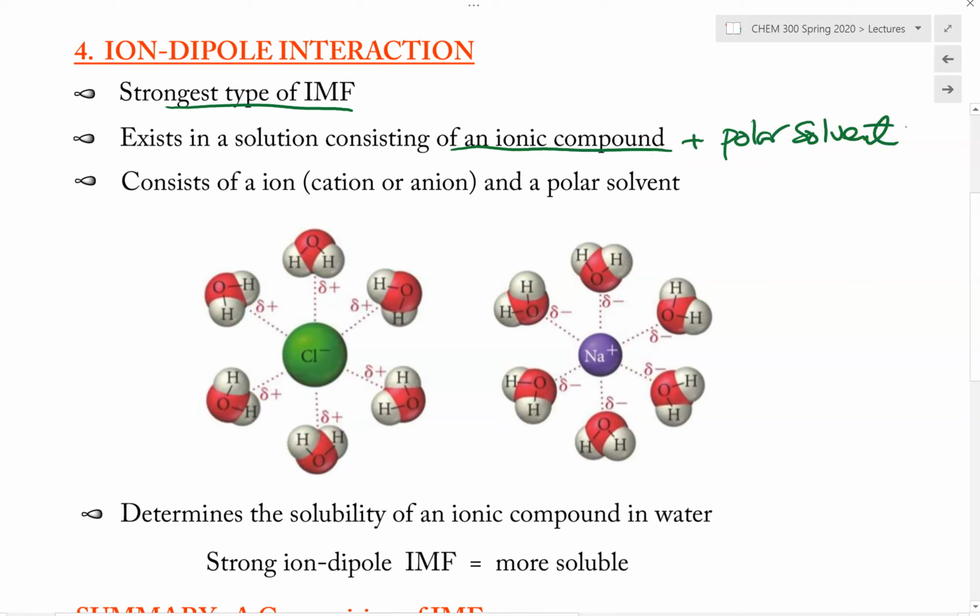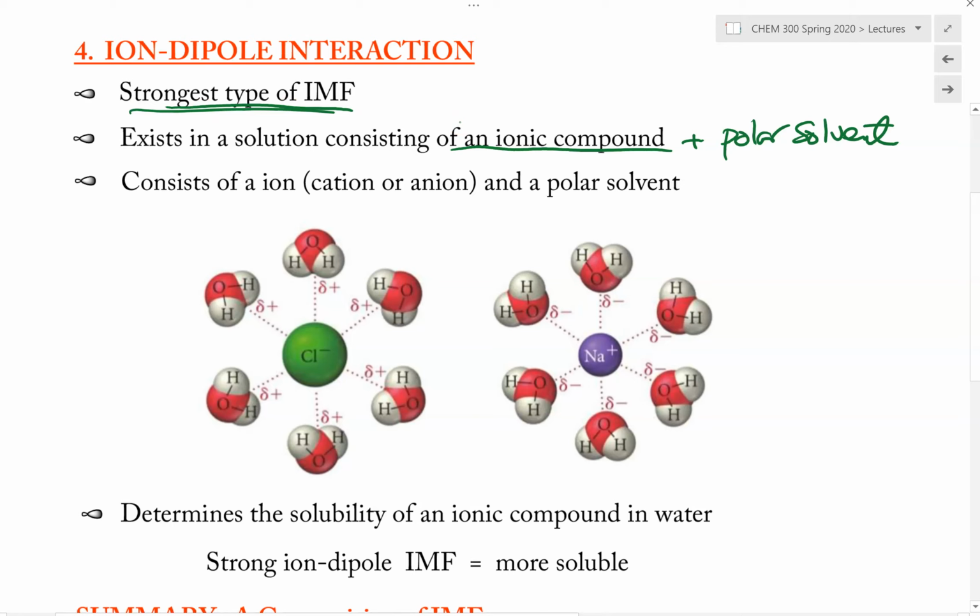So whenever we take an ionic compound and dissolve that in a polar solvent, such as water, this is where we will find this type of ion-dipole interaction. And again, although this is a strong type of IMF, even stronger than the H bond, it does not exist in a pure substance. So for a pure substance, the strongest type of IMF they can make would be H bonding. But again, this is stronger, however, it only exists in a solution.